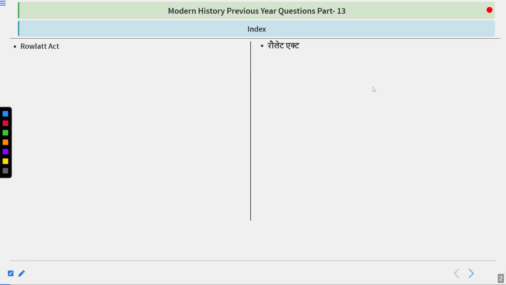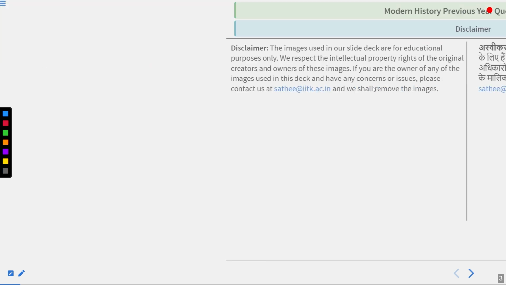So I have got Rowlatt Act, Jallianwala Bagh massacre. So questions related to both of these topics will be there.